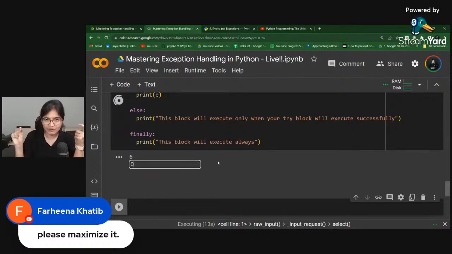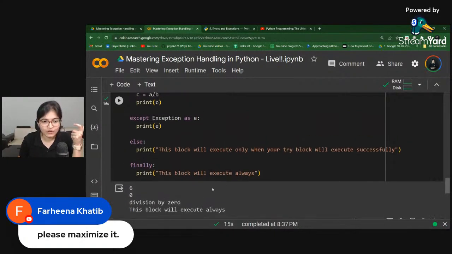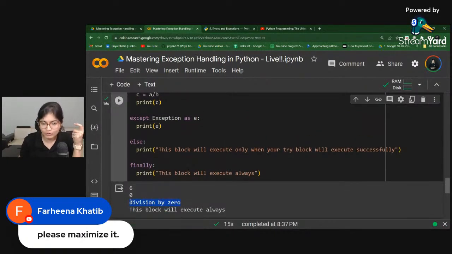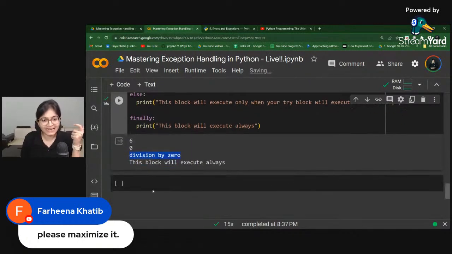So the else statement will not run, but finally will run. If I run this, you will be able to observe the output as division by 0, which is a kind of exceptional error. And after that, even though my try block is not executed properly, this particular finally block is printed.